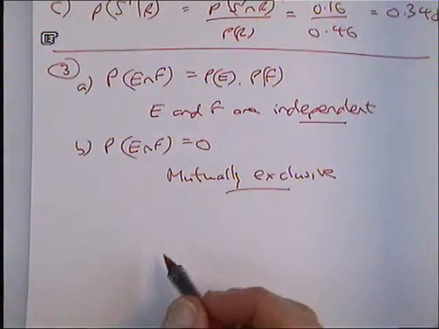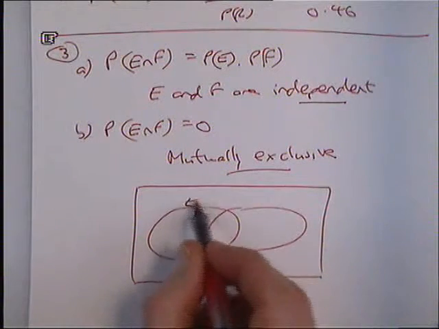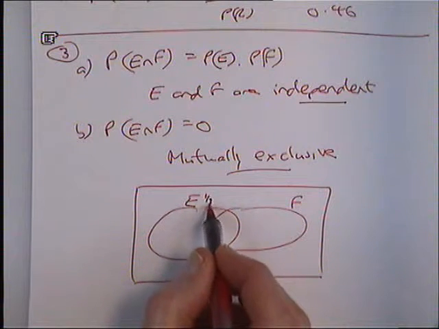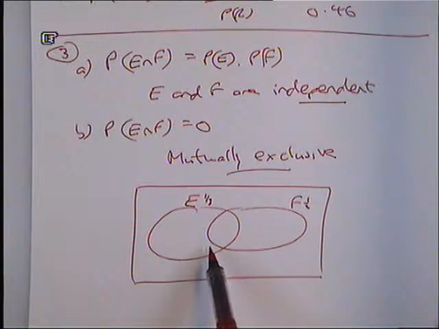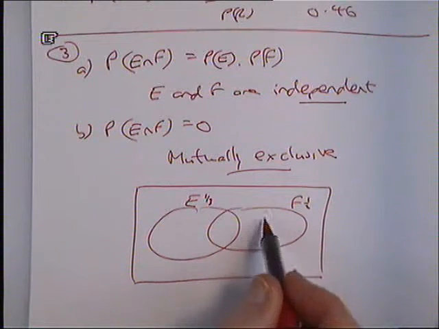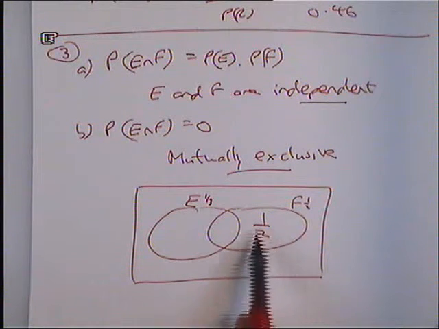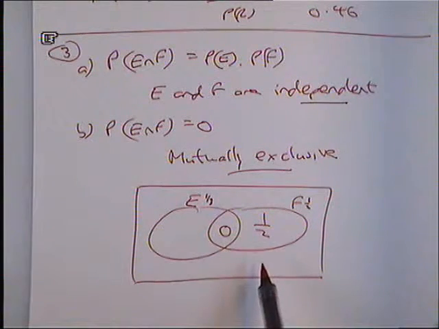Right, now we've got some probabilities, so maybe it's time to do a Venn diagram. We have E and we have F. What do we know? E is a third, so altogether in E I've got a third. F altogether is a half. And I know that not in E and in F is a half. It's not in E and it is at the same time in F as a half. That's got to be there. That bit is not in E but in F. So if there's a half there, what's in the middle? Nothing, which corresponds with what they said up here.